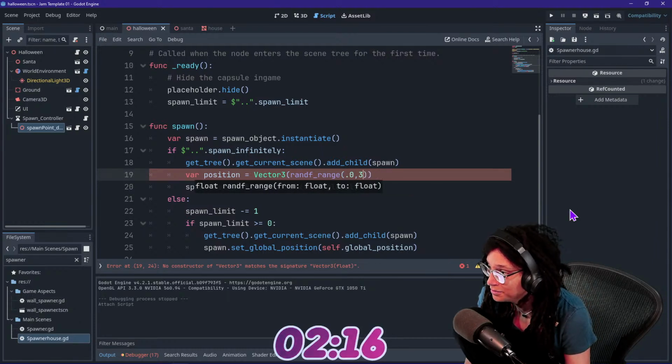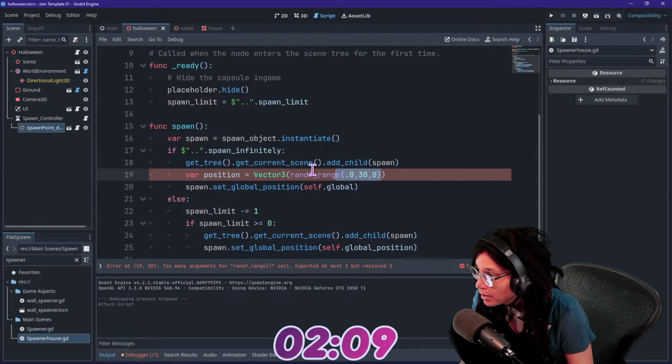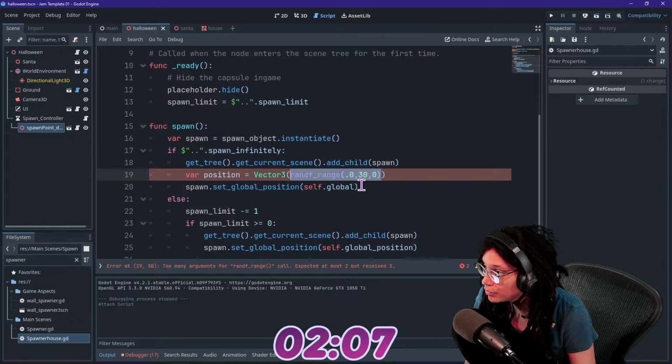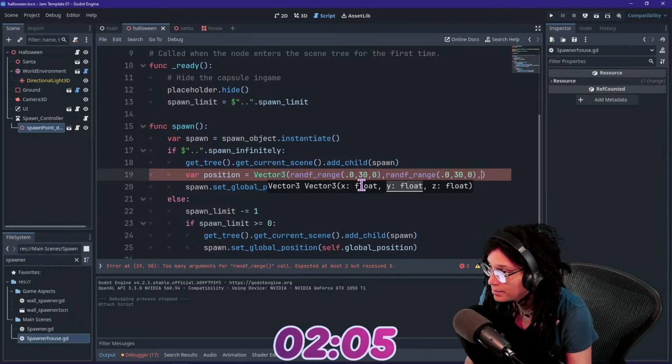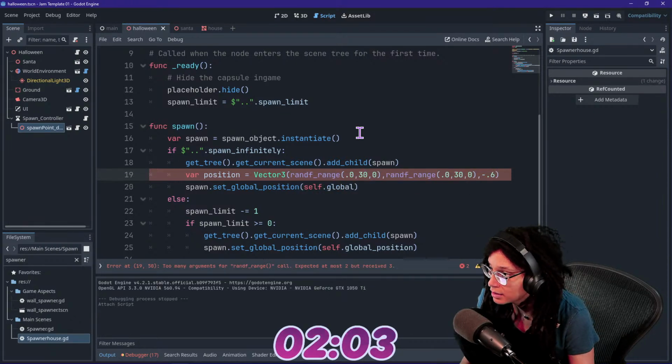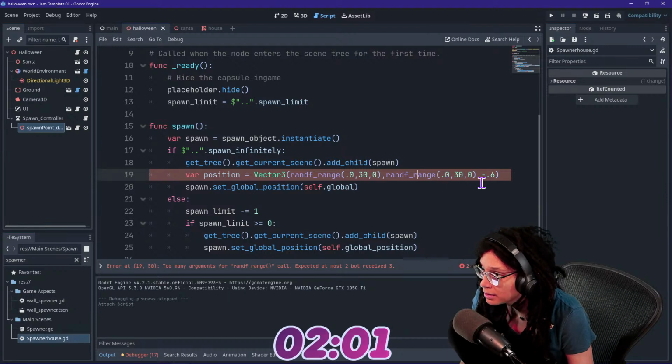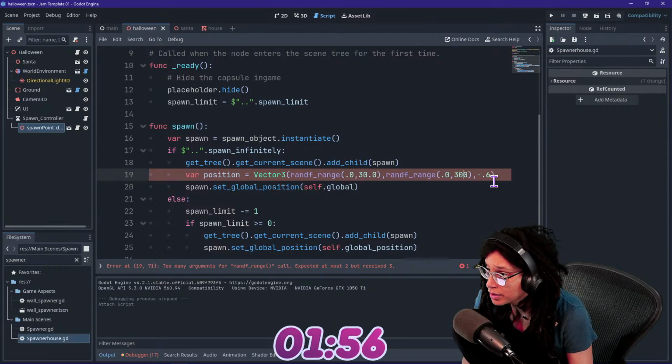Random function range, random float range, copy, and then -0.6, right? Too many arguments. Cool. Oh, yeah, that's a comma, not a point.